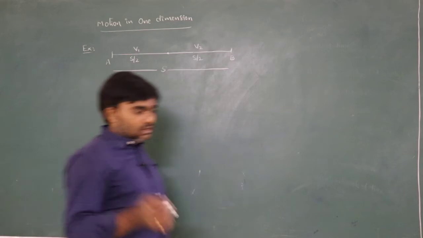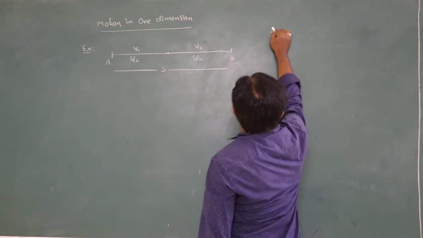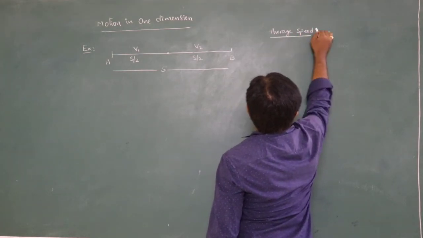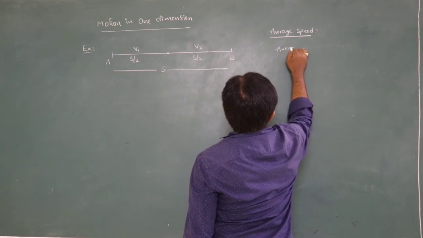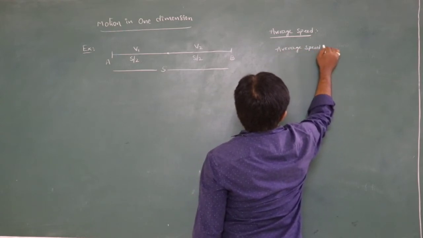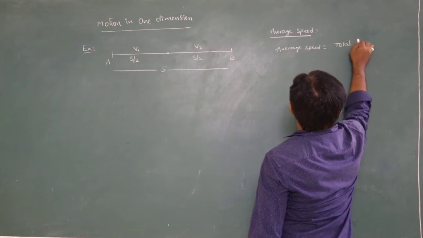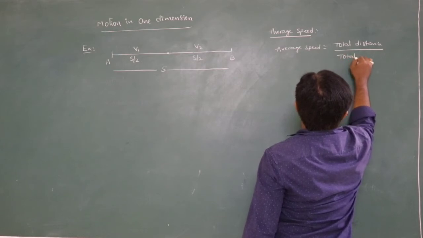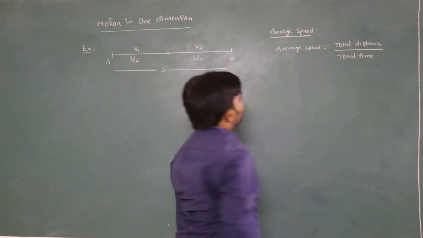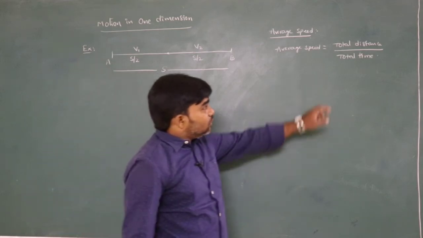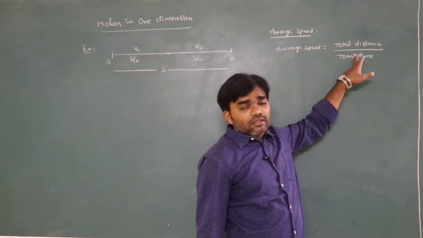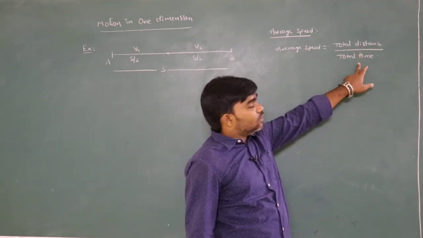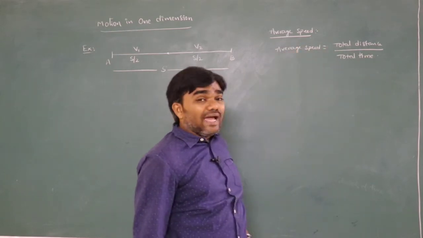what is, let me explain one thing, what is average speed? Sorry for that. Average speed is defined as total distance travelled divided by total time. Average speed is defined as the total distance travelled by the body divided by the total time taken to travel the distance. Total distance travelled divided by total time taken to travel the distance, that is called average speed.